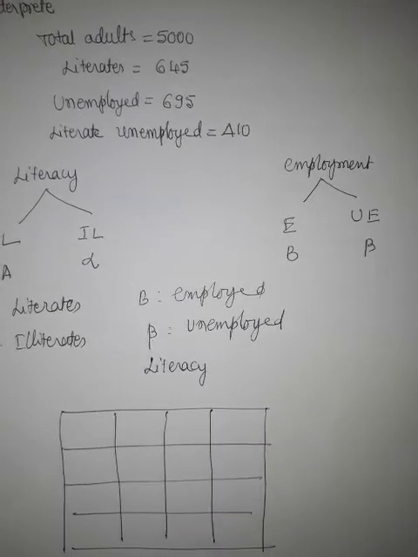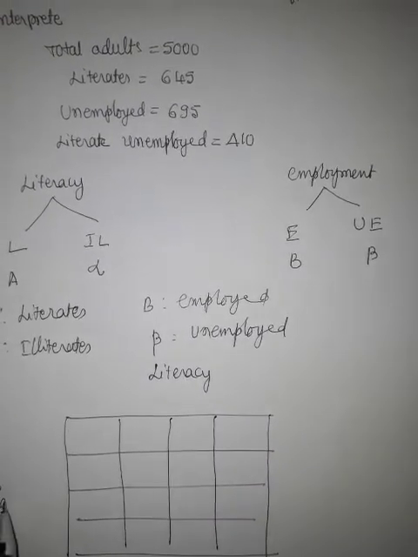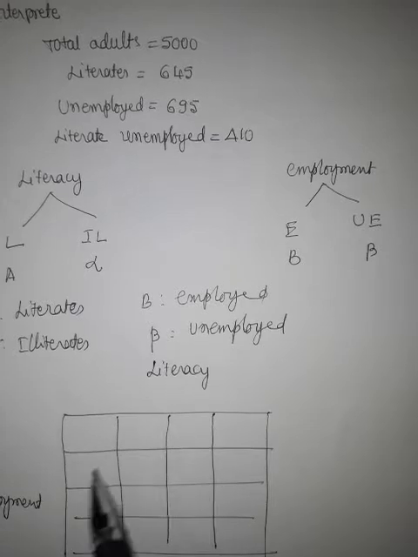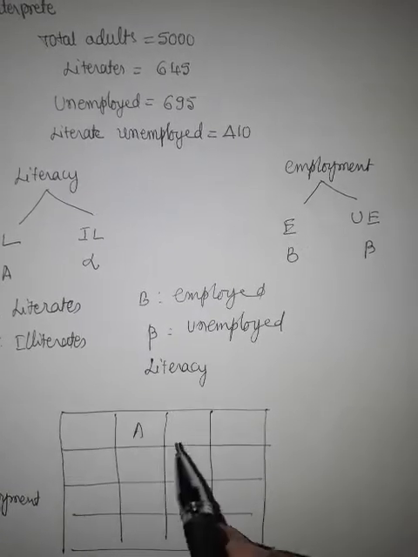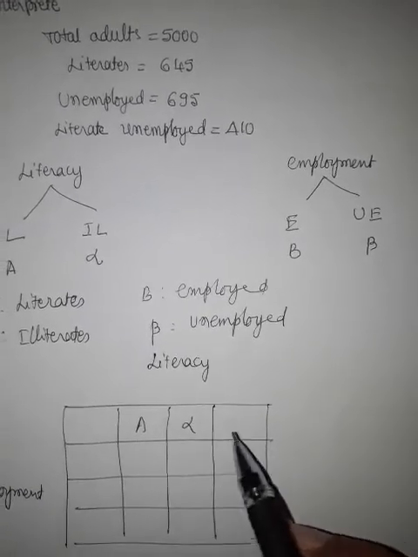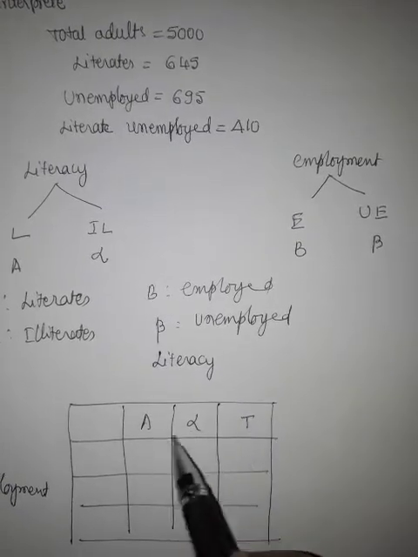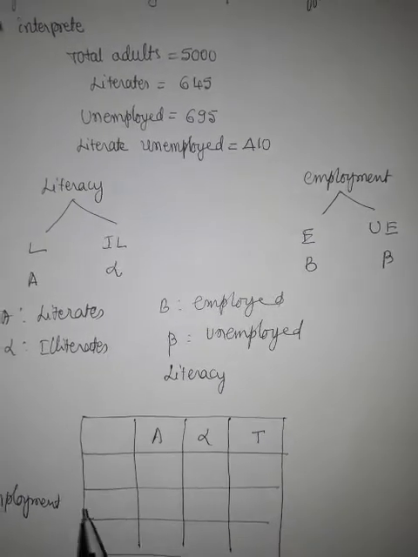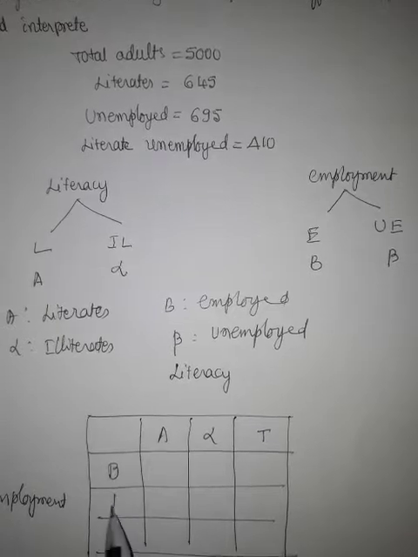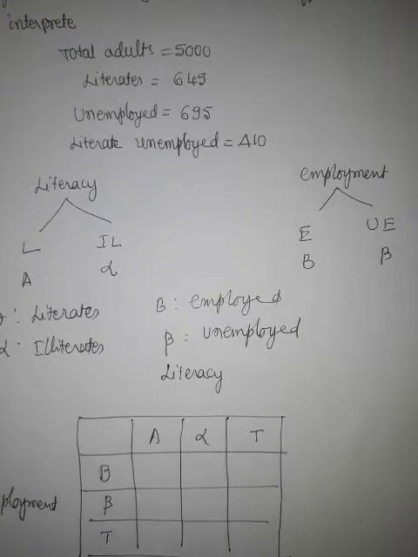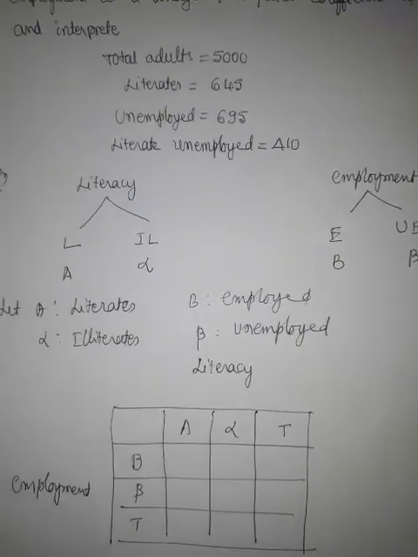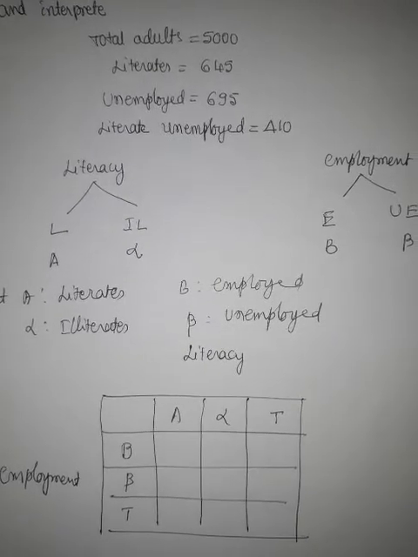Along the row, let us take employment. In literacy, we have 3 columns, A, alpha, total. In employment, we have 3 rows, B, beta, total. Now let us substitute the values in the table.